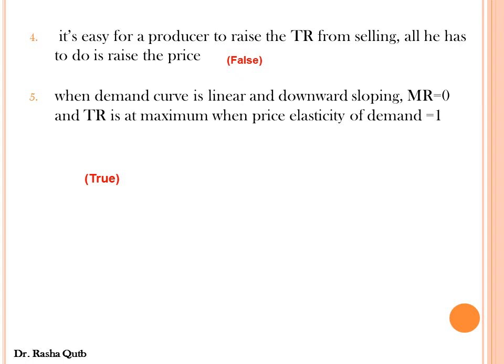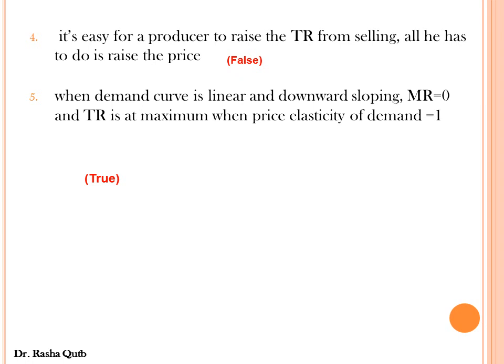So when we have unitary elastic demand, any change in the price level will not have any impact or effect on total revenue, which means that total revenue reaches its maximum.